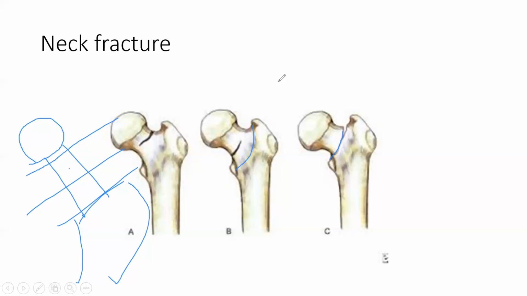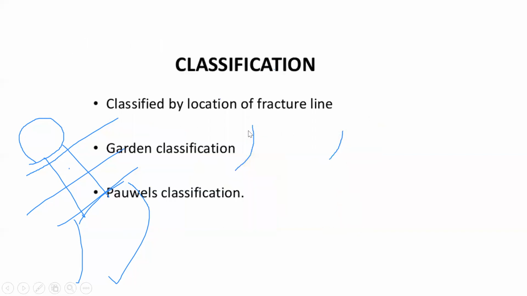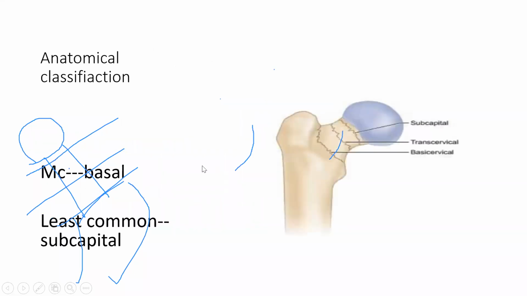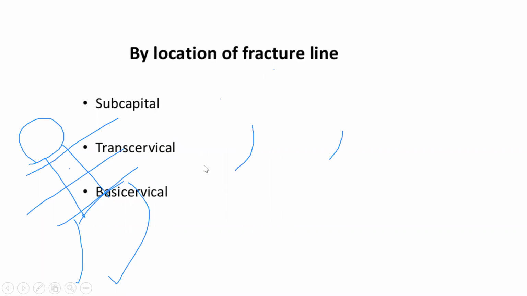What do you mean by capital? There are three classifications, and we'll go and learn them. The classification is based on the location of the fracture line. So where the fracture is, this is to be remembered. Where the fracture is, the first classification comes from that.